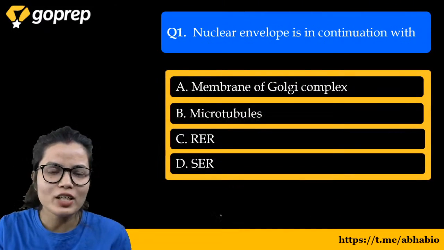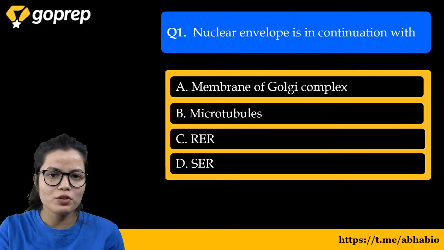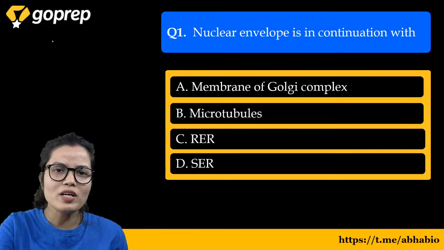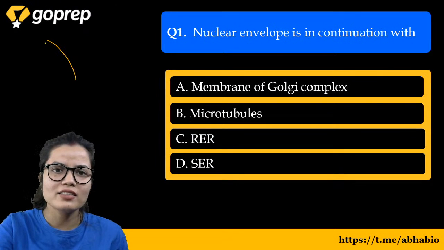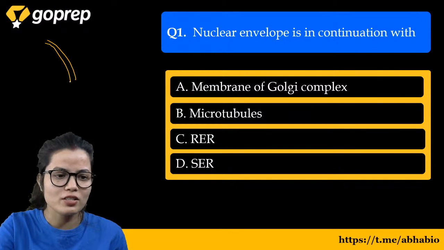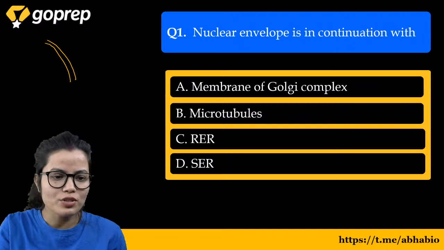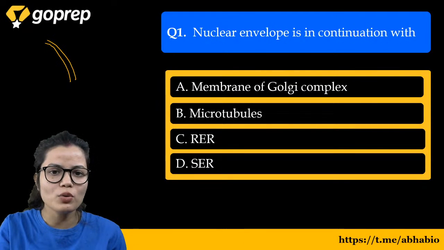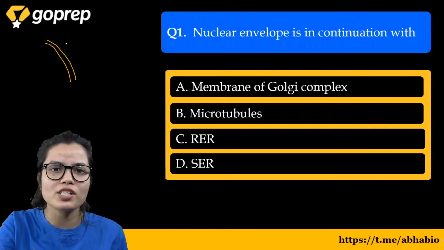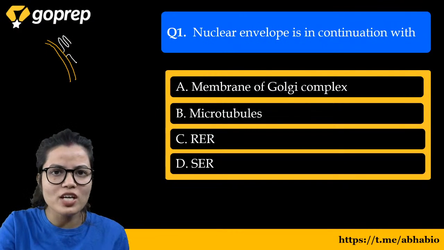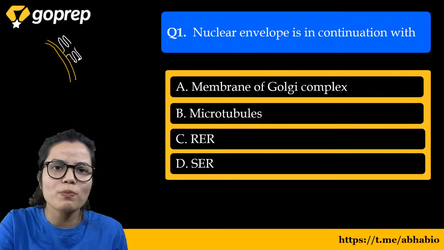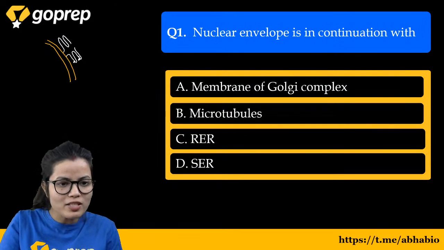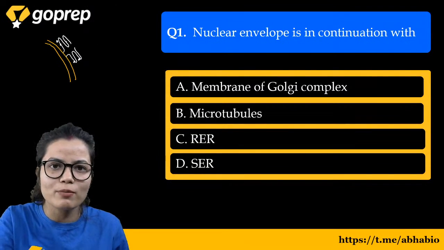So the question is saying the nuclear envelope is in continuation with. If we say this is the outer membrane of the nucleus and this is the inner membrane of the nucleus, then the outer membrane of the nucleus is in continuation with the endoplasmic reticulum, and especially the rough endoplasmic reticulum, because rough endoplasmic reticulum contains ribosomes.